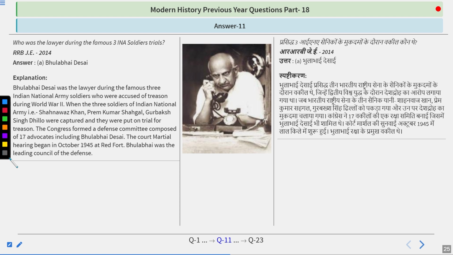The Congress formed a defense committee composed of 17 advocates, including Bulla Bhai Desai. The court-martial hearing began in October 1945 at Red Fort. Bulla Bhai was the leading counsel of the defense. So do remember, the answer is Bulla Bhai Desai. Along with him, Jawaharlal Nehru was also there and Muhammad Ali Jinnah was also there as the advocate.